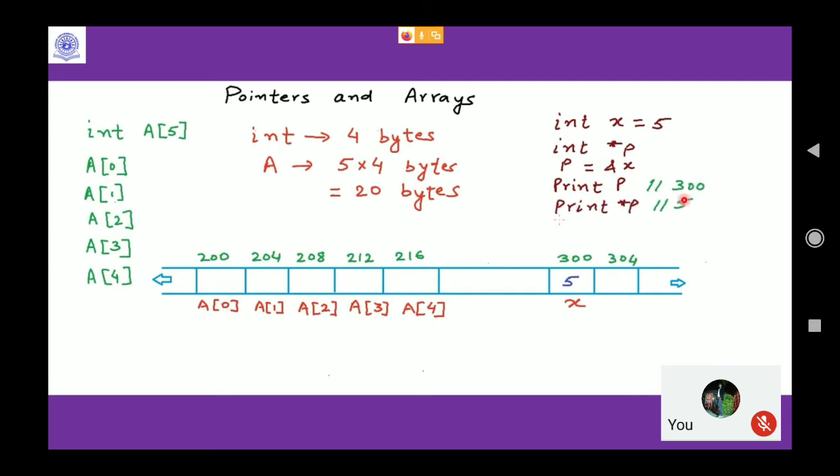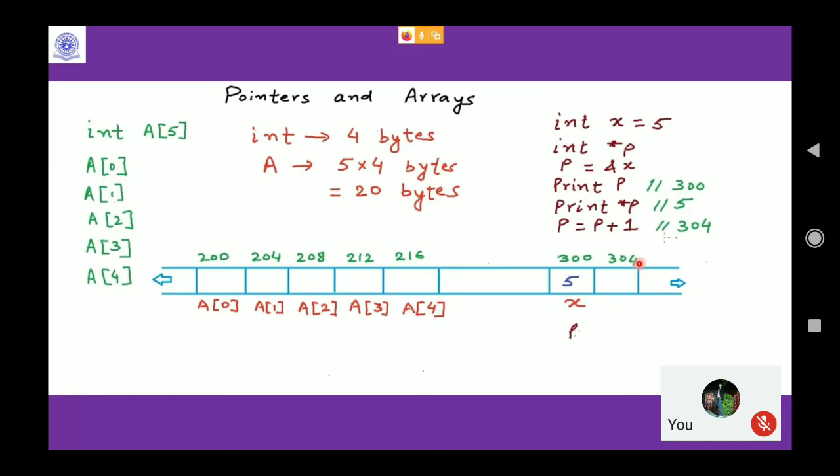If I print the value at the address p, that is the value at address 300, since p is nothing but 300, the value at address 300 is nothing but 5. So this is how it will look. Now if I say p is equal to p plus 1, where will it go? It will go to 304, because adding 4 bytes to this will go to 304.